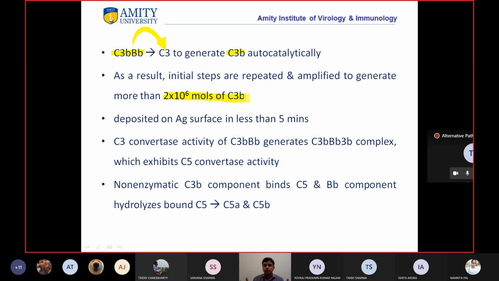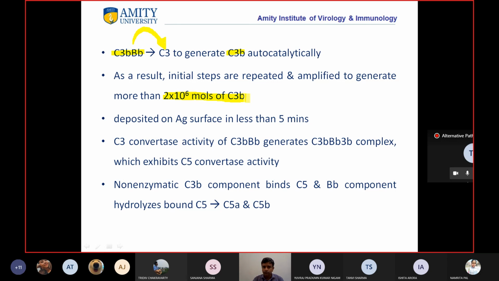You know C3b has a very important role. The smaller component acts as an opsonin. Just imagine those smaller components moving around, going and binding to the bacterial surface. Because they have bound to the bacterial surface, it becomes easier for the phagocytes to go and capture the bacteria.